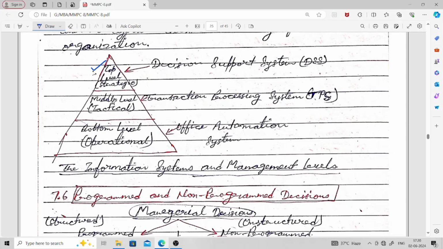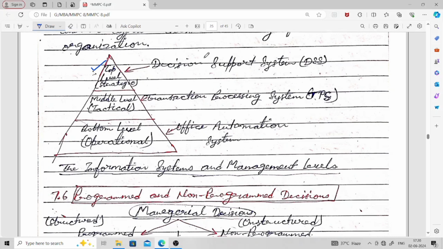Mid level managers need to make tactical decisions, and bottom level managers need to make decisions regarding operations.